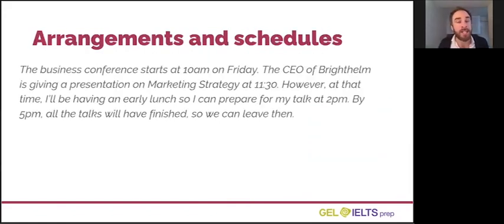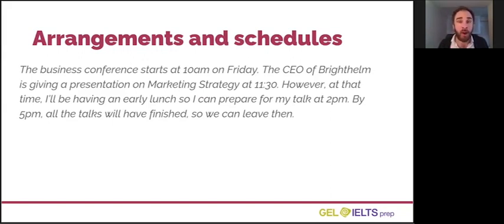So let's look at arrangements and schedules. These are types of plan. To demonstrate this, I've got a text about somebody's future plan. Let's read it. The business conference starts at 10 a.m. on Friday. The CEO of Brighthelm is giving a presentation on marketing strategy at 11:30. However, at that time, I'll be having an early lunch so I can prepare for my talk at 2 p.m. By 5 p.m., all the talks will have finished, so we can leave then.